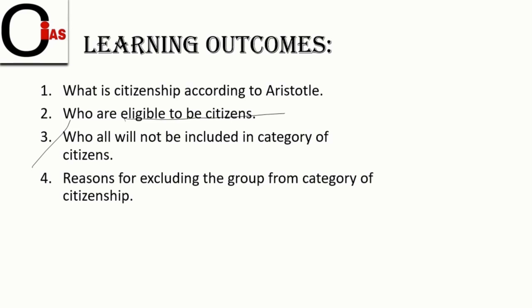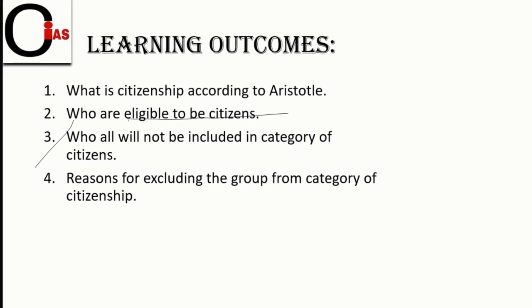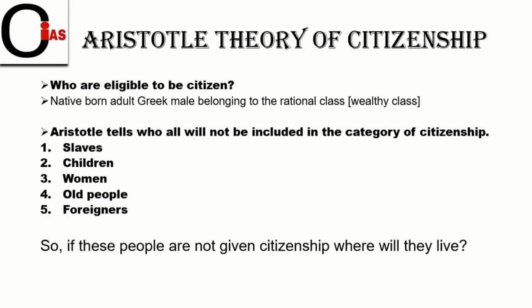So everyone will not be given the citizenship status. A few groups, a few persons will be falling under the category of citizenship. And the fourth one is the reasons for excluding the groups from the category of citizenship. On what basis are we excluding those persons or groups? Those all we will discuss briefly. So here we start with Aristotle's theory of citizenship.